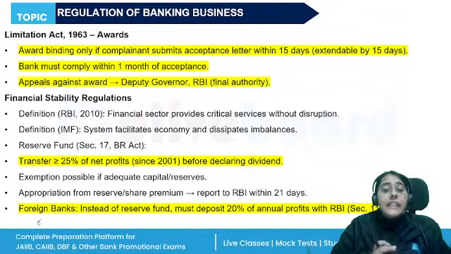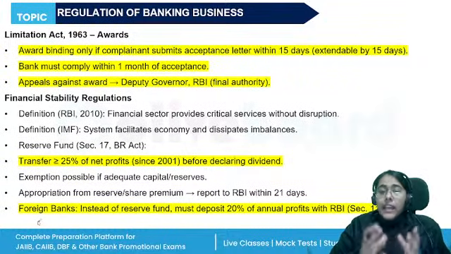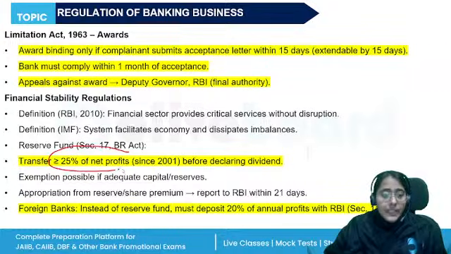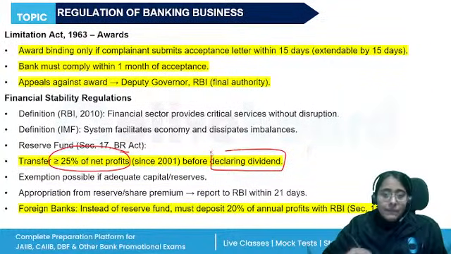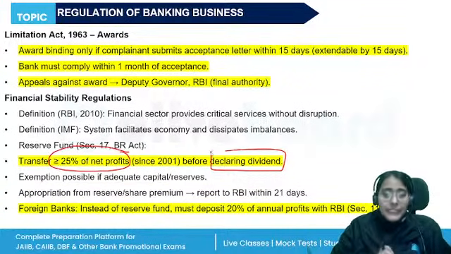This reserve fund is maintained out of the profits shown in their profit and loss account every year. Every year, a sum equivalent to not less than 25%, at minimum 25% or more than that, of the net profit before declaring dividend, they have to transfer to this reserve fund that they maintain.